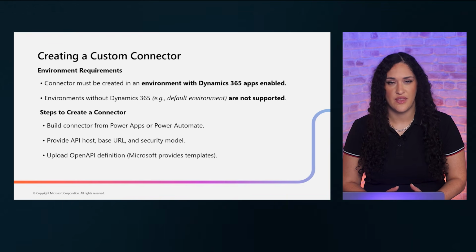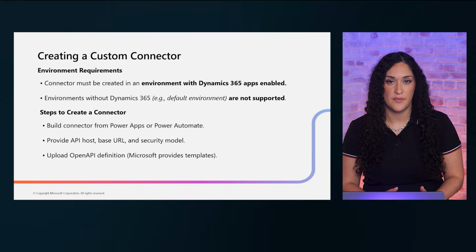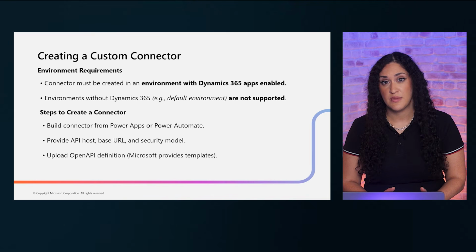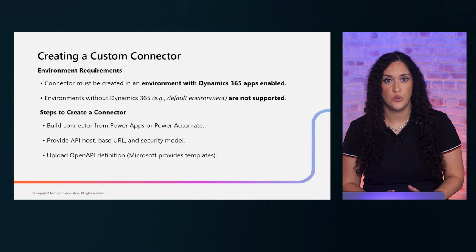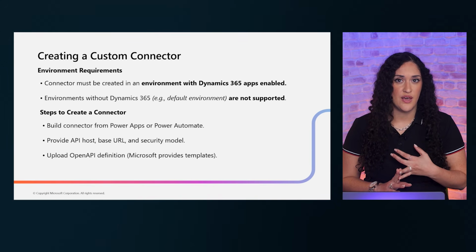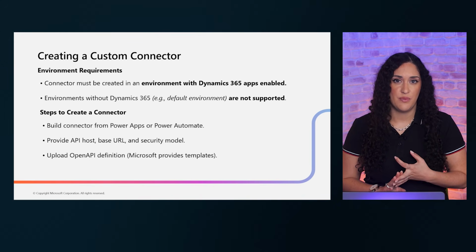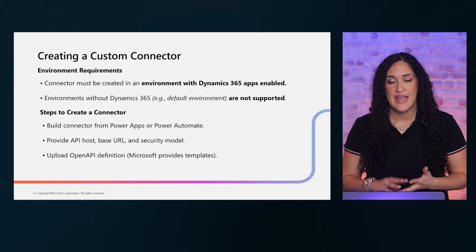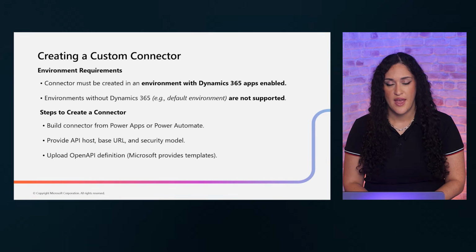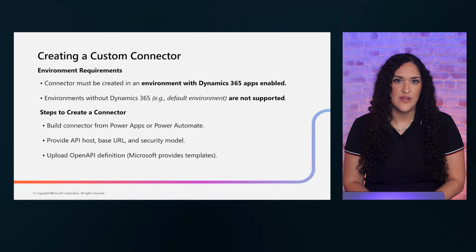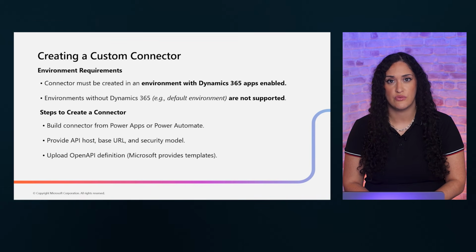Before you start building, there is an important environment requirement to understand. Your environment must have Dynamics 365 apps enabled, and this is a hard prerequisite. The best practice is to create a pre-development checklist that includes environment validation, API host configuration, and Open API definition review. Invest time in writing clean, well-documented API definitions. They tell Copilot exactly what data is available, and quality here directly impacts connector reliability.